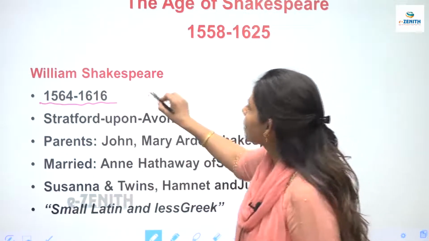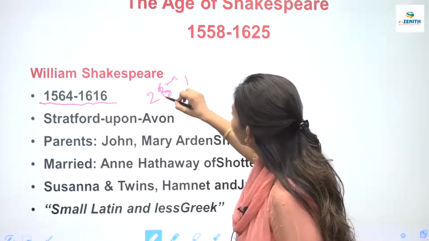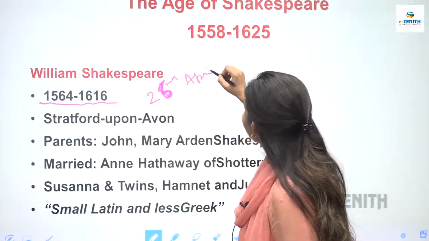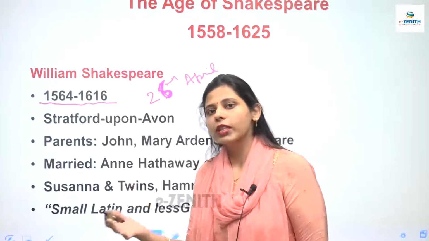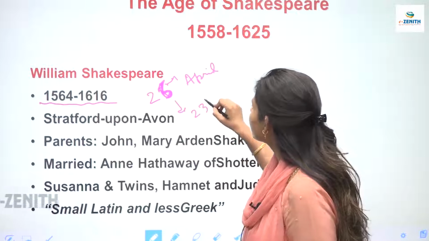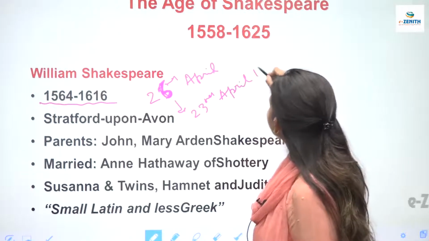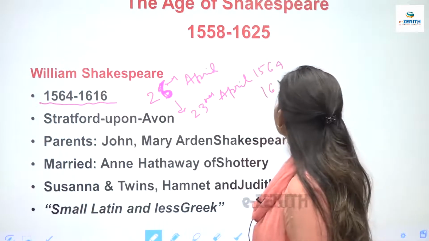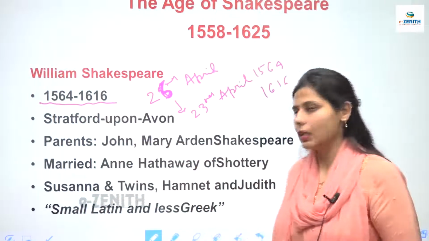Right? He was baptized on 26th of April. And a child is baptized after 3 days of his birth. So we can assume that Shakespeare was born on 23rd of April. Right? And the year was 1564 and he passed away in 1616. So this is the date of birth of Shakespeare, if anybody asks that in the exams.